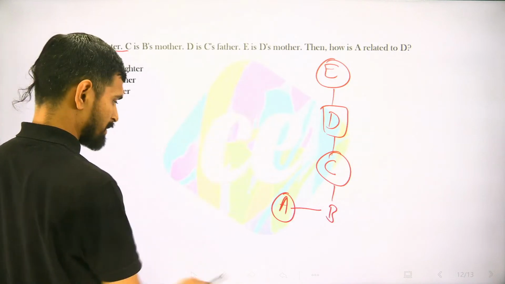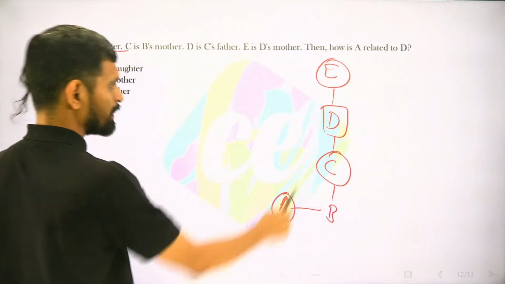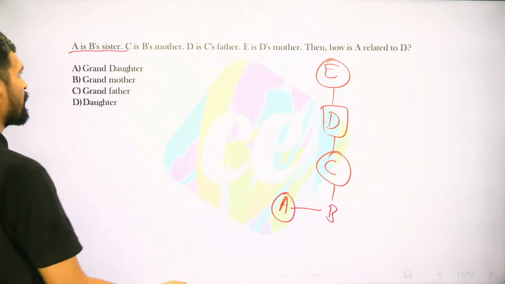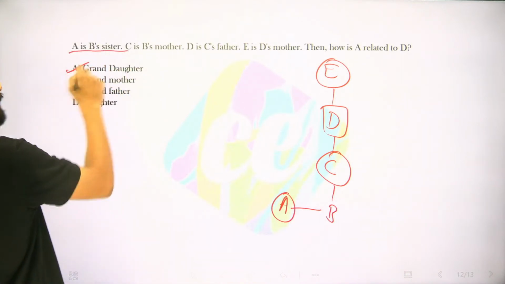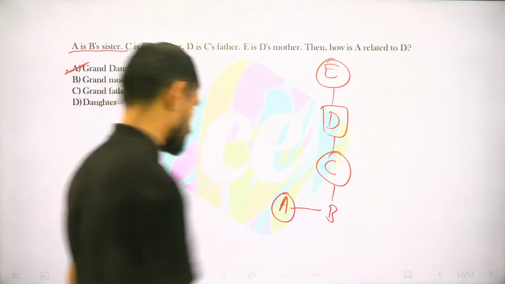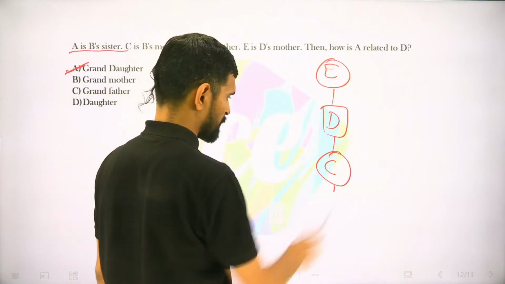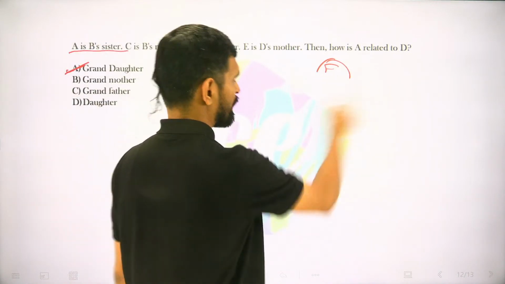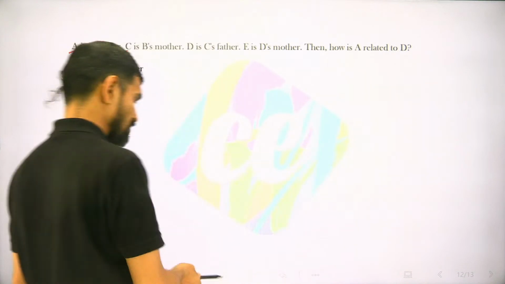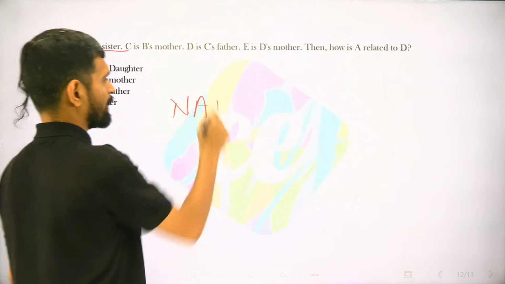How A is related to D? So A will be granddaughter. Answer to the question. Right. So what are the topics? Let's conclude. What are the topics that we need to prepare while preparing logical reasoning for NATA second attempt?